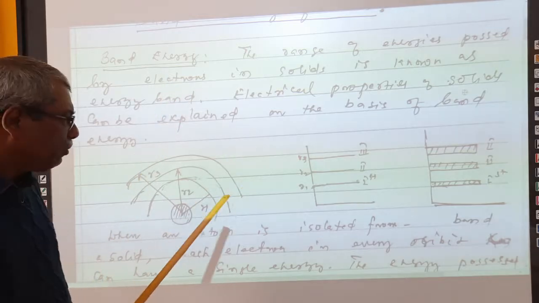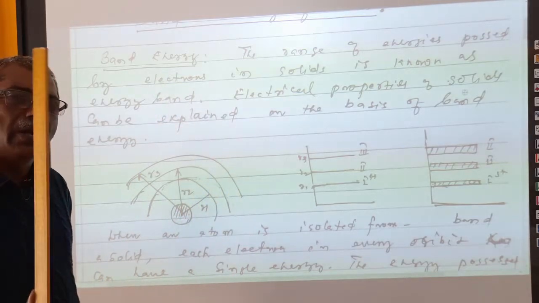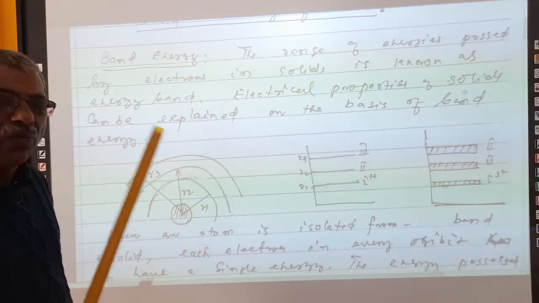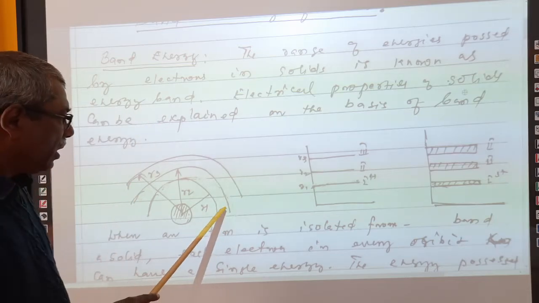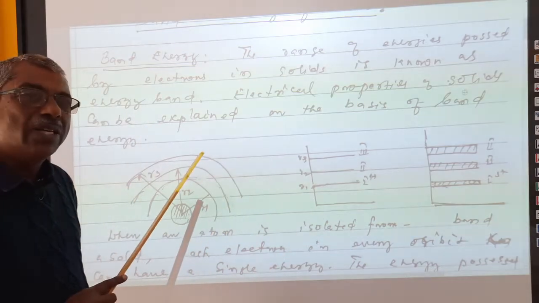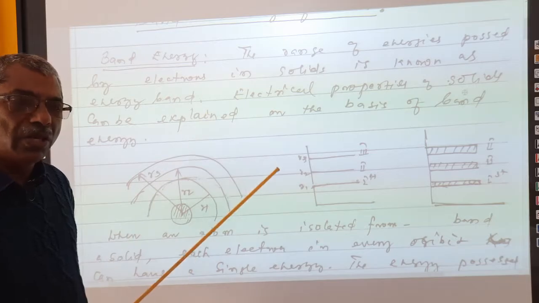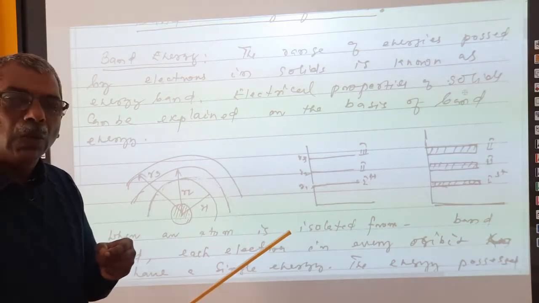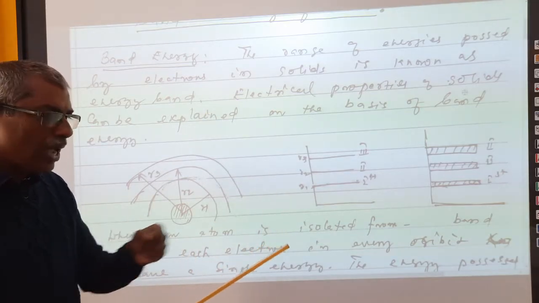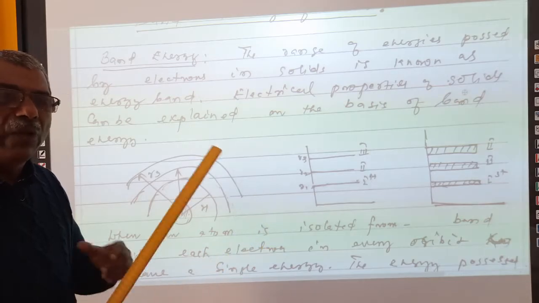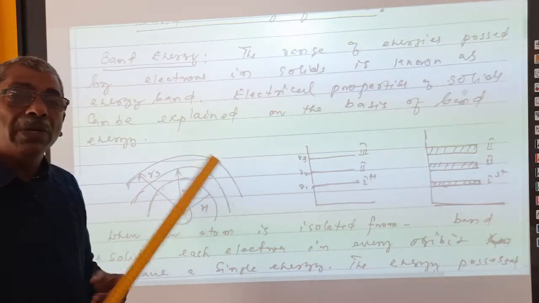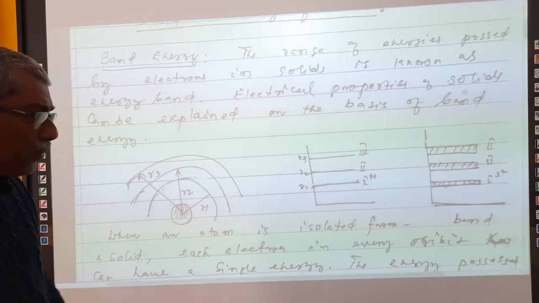What is the condition? The atom is kept isolated away from a crystal. That means we are plucking out an atom and keeping it separately. Then every electron in every orbit has a single energy condition.